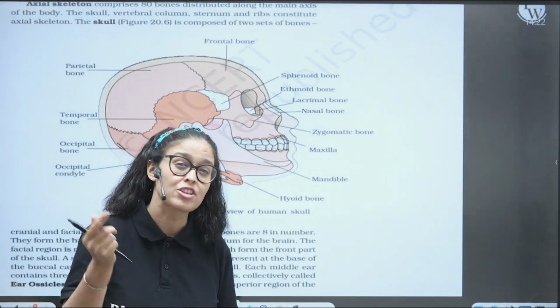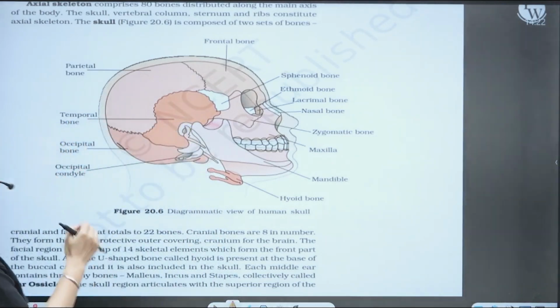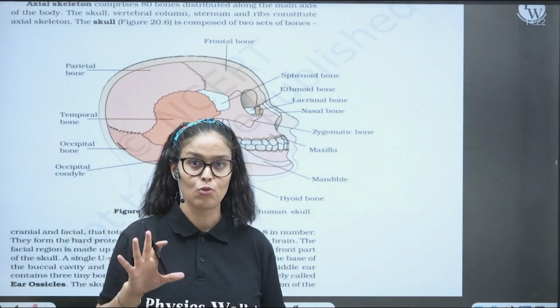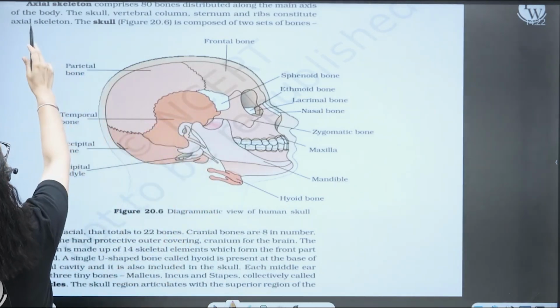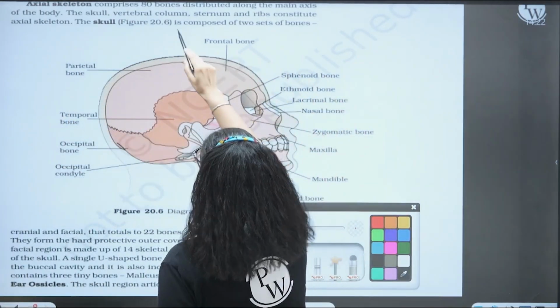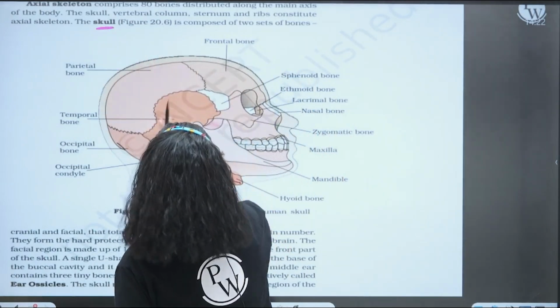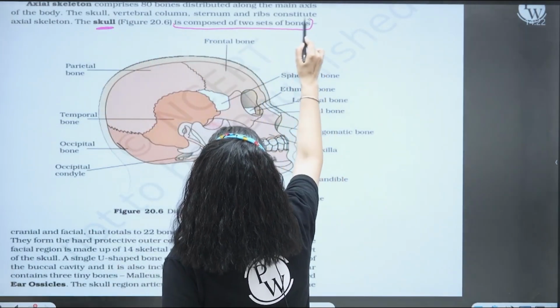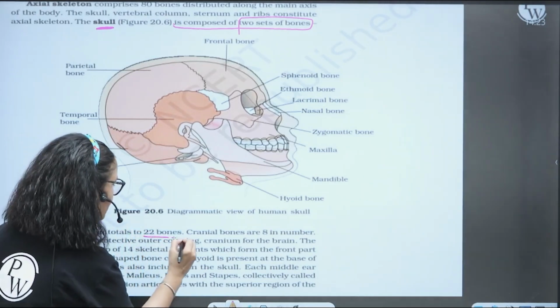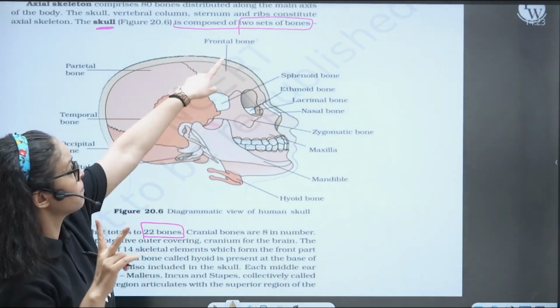The other contradiction in the NCERT line is over here. So kids, see, they have just drawn this beautiful diagram in the locomotion and movement chapter. And when you see the paragraph of the axial skeleton, what they wrote over here. So they say the skull is composed of two set of bones. Very nice. What are those two set of bones? Cranial and facial. So we know that cranium having the 8 bones and facial having 14 bones. So total 22 bones are present in the two set of bones.